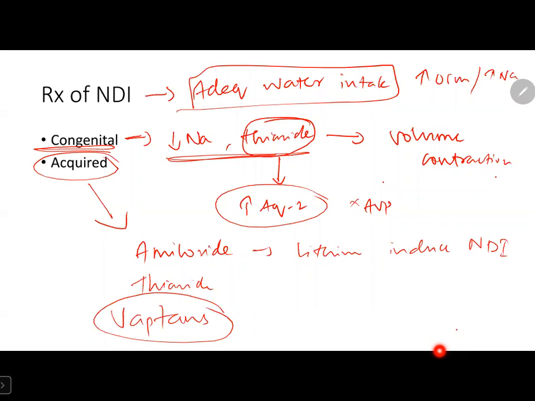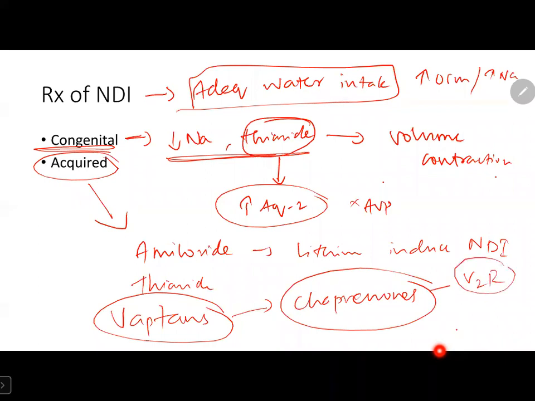What they are hypothesizing is that Vaptans can act as chaperones, which can correct the misfolded protein of the V2 receptor. That is, it can correct the V2 receptor, they are saying, since it can act as a chaperone, but these are under trials only.